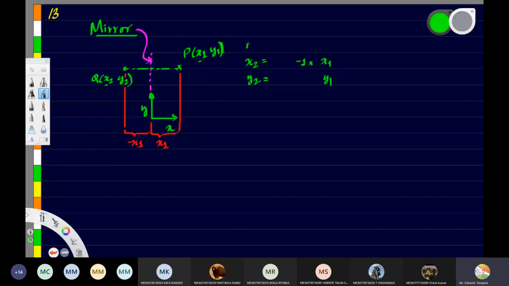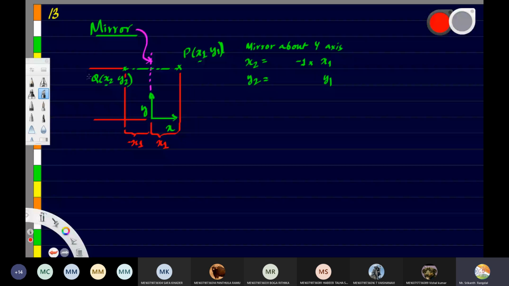So when you are taking mirror about the y-axis, this is what we will get: minus 1 into x1. And what about y2? y2 is the same.